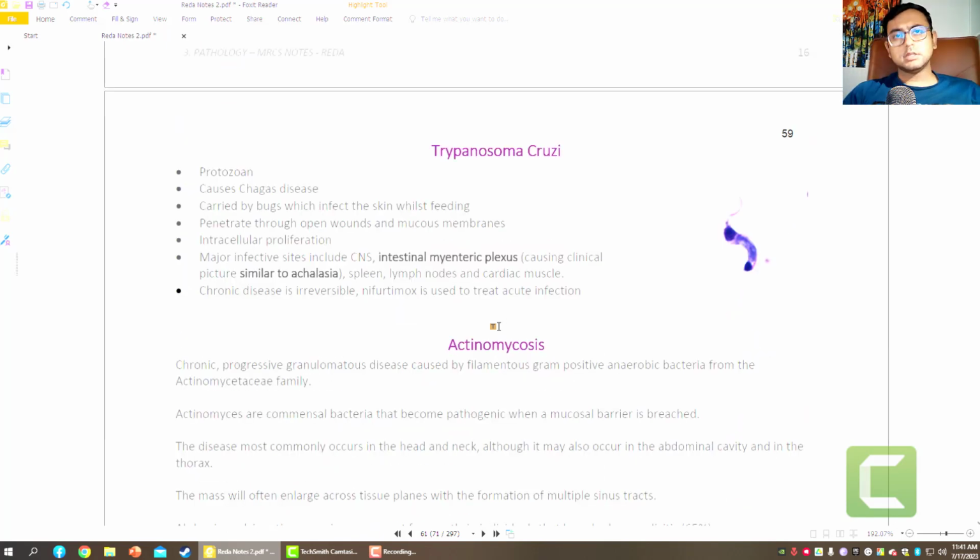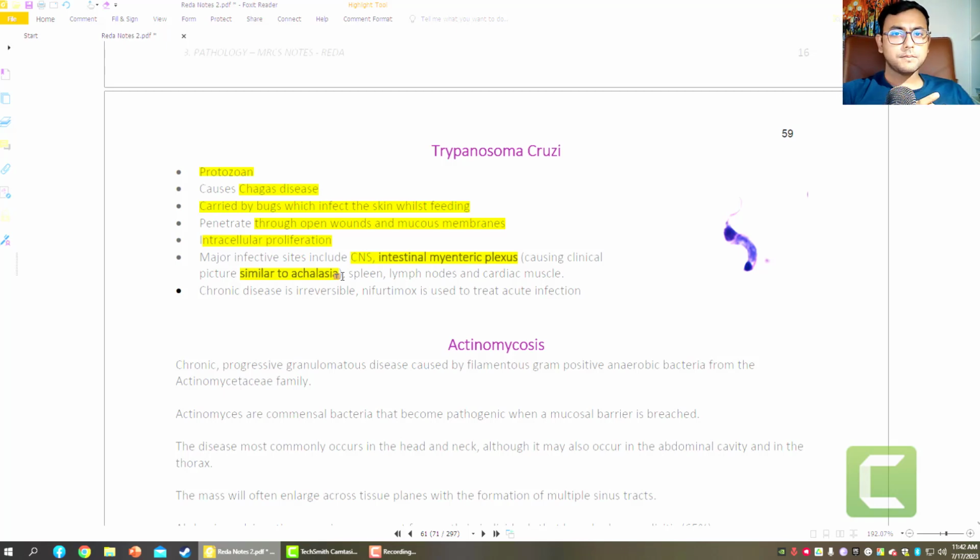Now there are some parasites which are surgically important, and I'm going to discuss them. That is Trypanosoma cruzi. It is also a protozoa. It causes Chagas disease, and they carry bugs which infect the skin through feeding, penetrate through open wounds and mucous membrane, and intracellular proliferation occurs. The major site of action is the CNS, the intramural mesenteric plexus, causing a condition similar to achalasia. So the lower esophageal sphincter or the smooth muscle is affected.